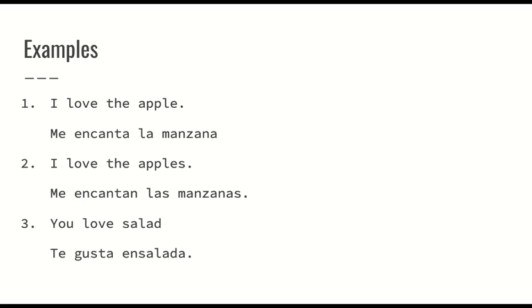Here are three examples. I love the apple is me encanta la manzana. I love the apples, plural, is me encantan las manzanas. Remember, everything's plural. And then you love salad would just be te encanta ensalada. Remember, you only need the el, la, los, las if you see the word the. For the third one, I don't have the word the in there, therefore I can just write te encanta ensalada. This is how you're going to write these sentences if you're telling me you like or love a food. If it said I like the apple instead of I love, it would just be me gusta la manzana.